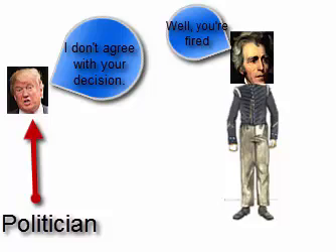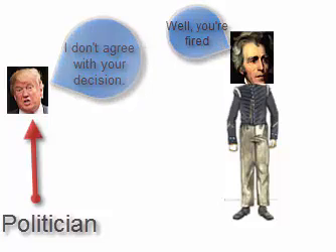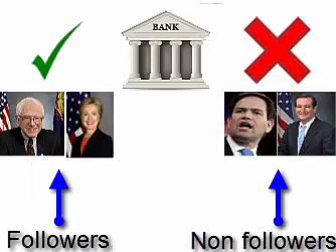Another act Jackson did was replace anyone who didn't agree with him. He replaced the non-followers with his followers. Any follower could become part of the government. After destroying the National Bank, he gave all of the money from there to state banks. The problem with this is that the banks were run by his followers.